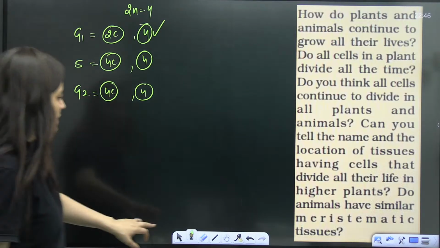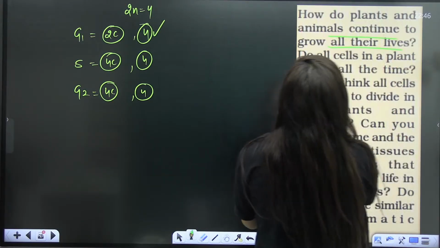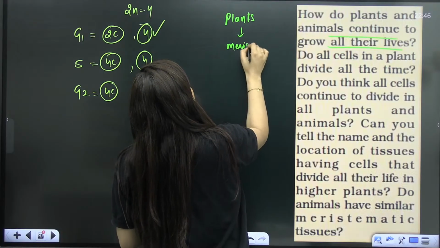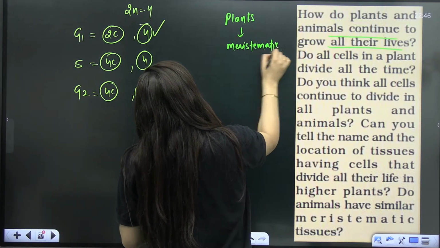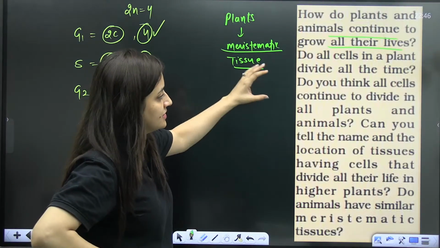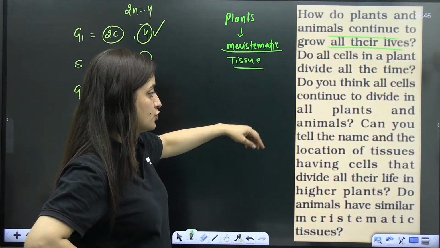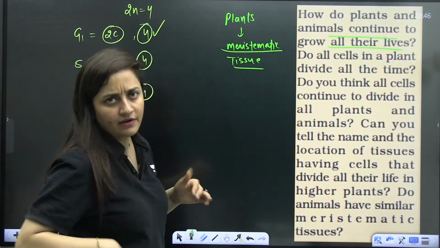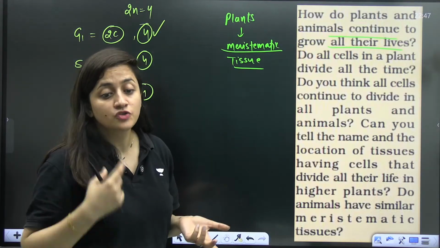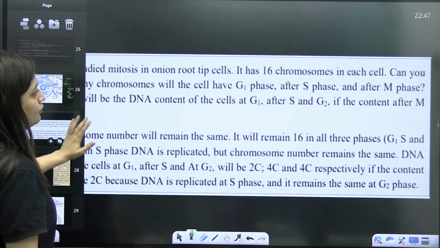So let's answer this. How do plants continue to grow? You know that plants keep on dividing. They have the meristematic tissue. But in the case of animals, we do not have meristematic tissue, so growth is only up to a certain age. So now, can you tell the name and location of tissue having cells that divide all their life? In higher plants, meristematic tissue keeps on dividing. Animals do not have the meristematic tissue. So this is the NCERT, which should be very clear to all of you.